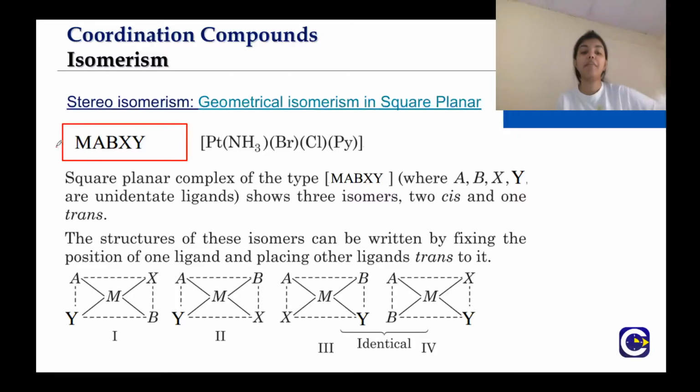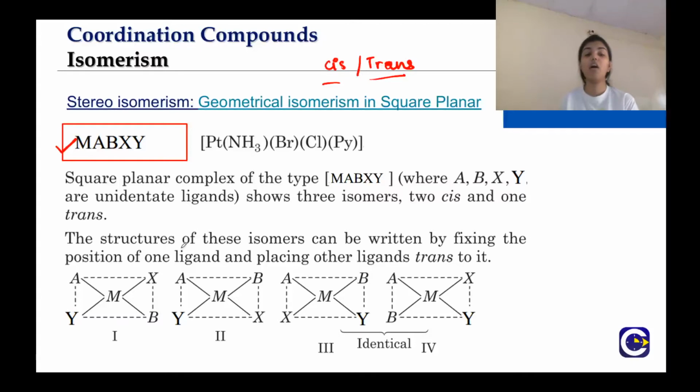Now next is MABXY. Here all are monodentate and all ligands are different, right? So you cannot term them as cis or trans. Why? Because at least two ligands need to be the same for defining cis and trans, right? Here all the ligands are different.